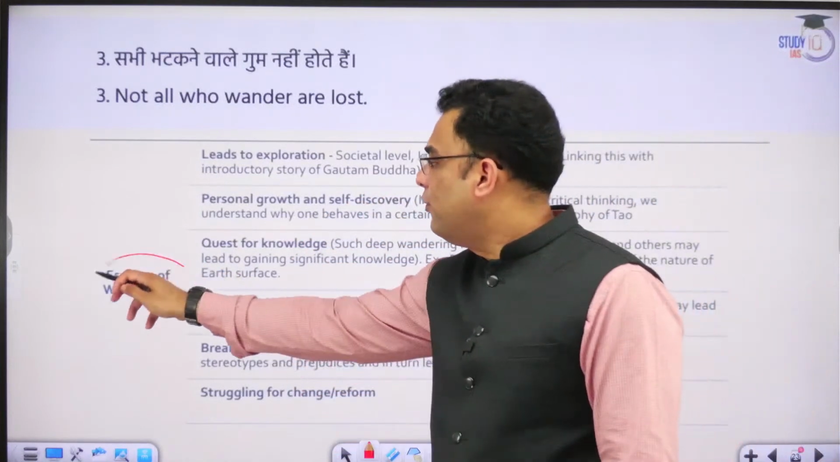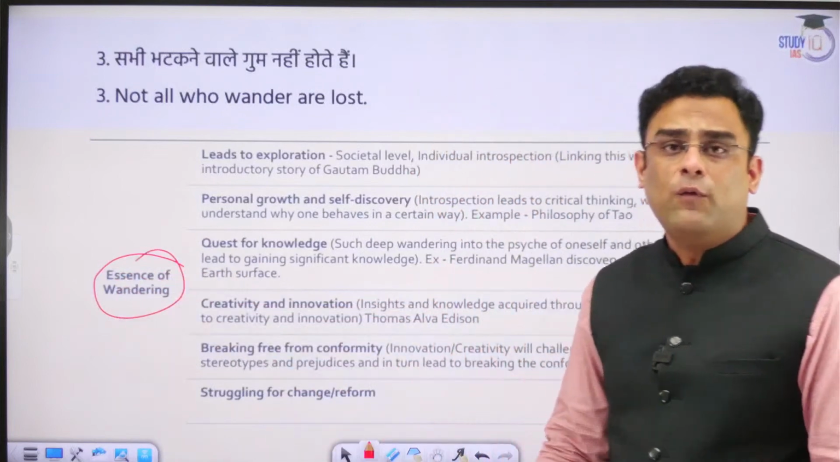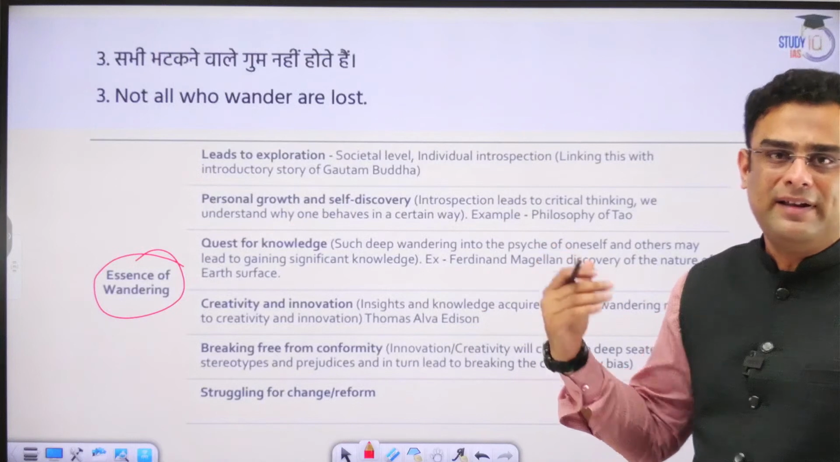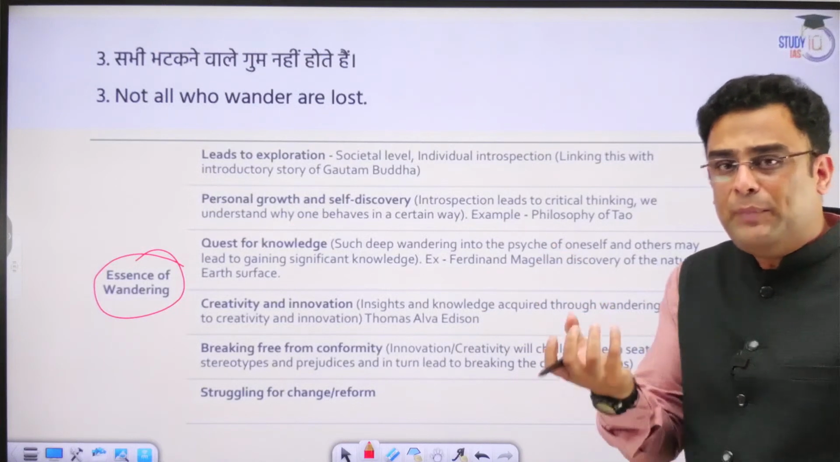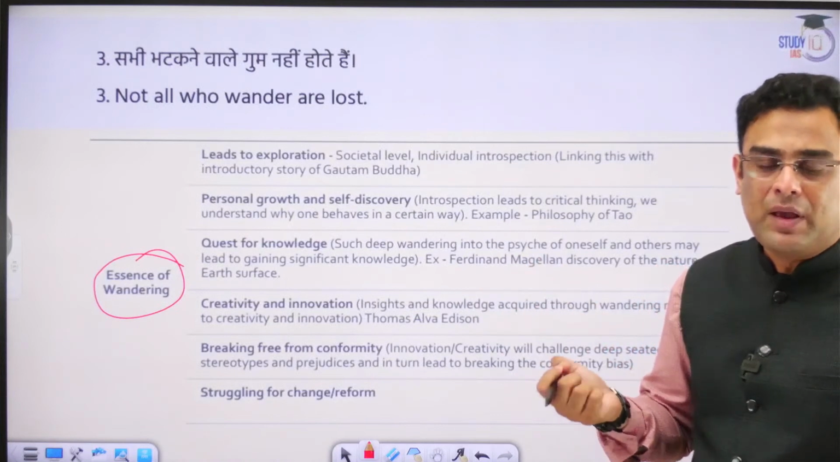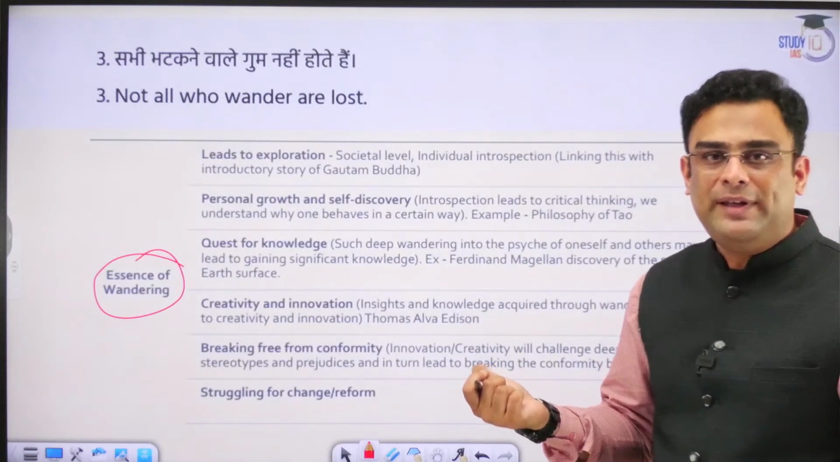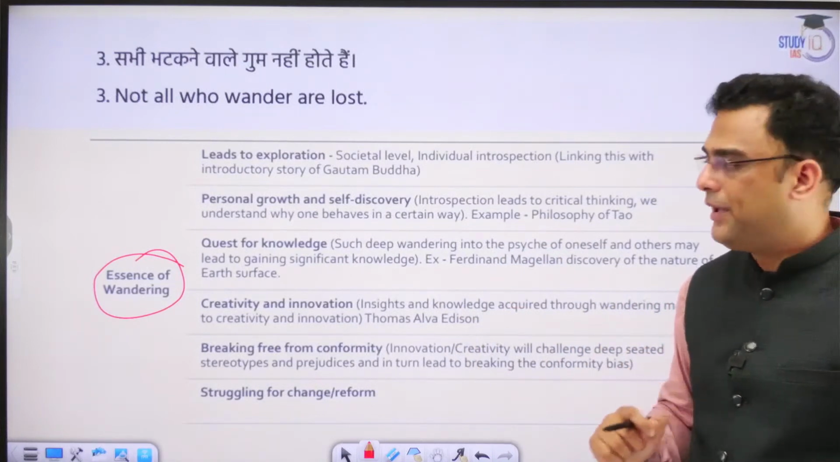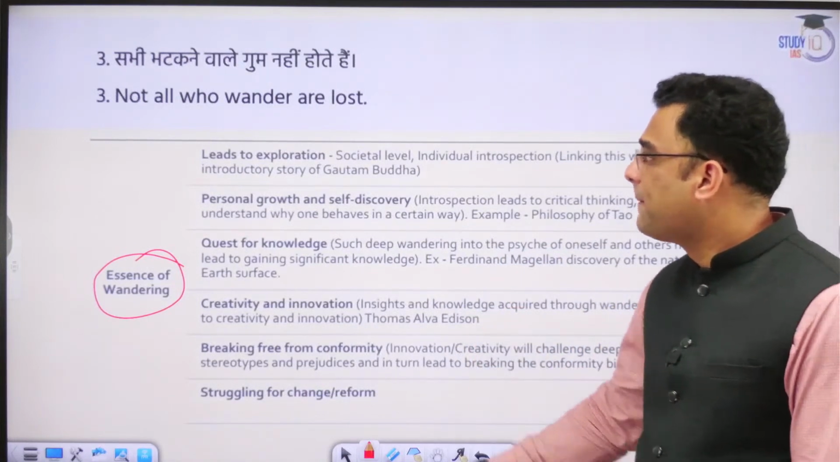What is meant by wandering? Wandering could mean multiple things at multiple levels. The keyword beholds within itself a lot of deeper meaning. Only by understanding the deeper meaning can we give justice to the full import of the topic. So what is the essence of wandering?